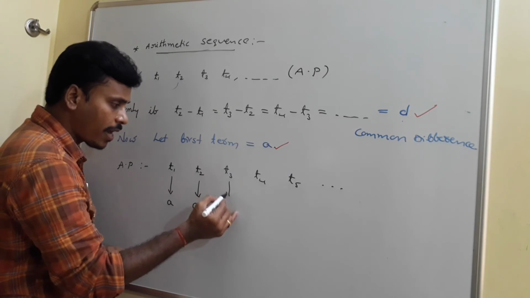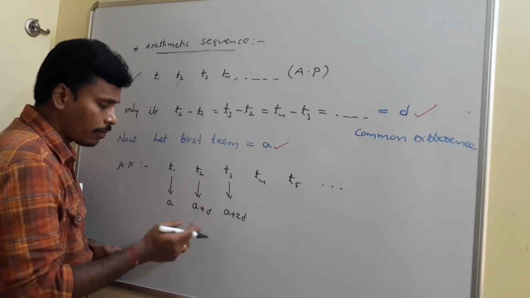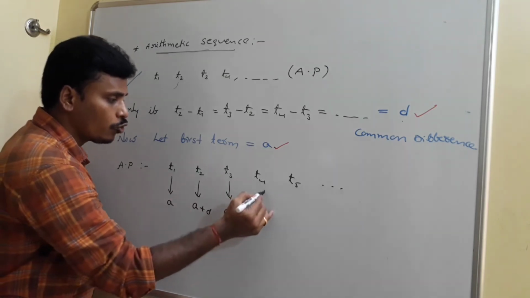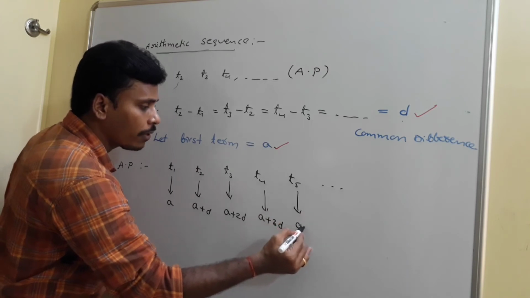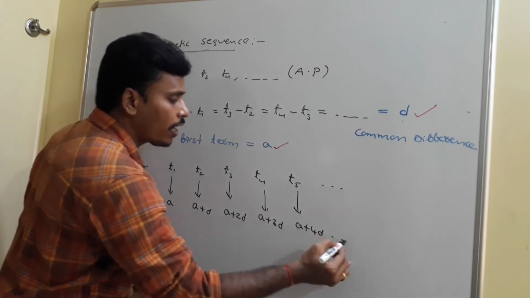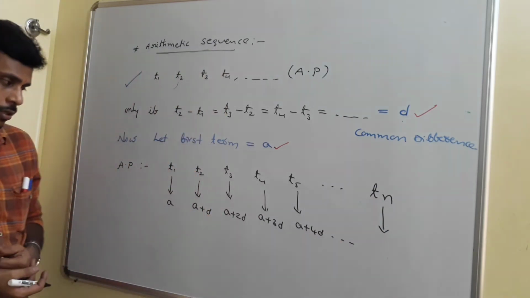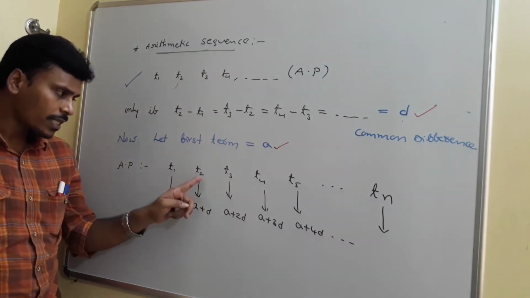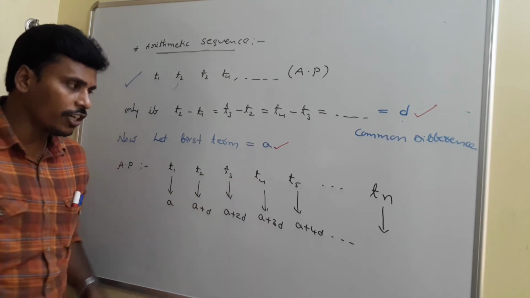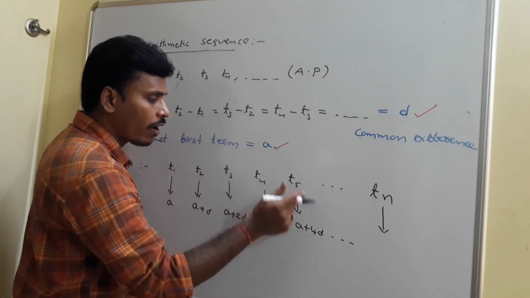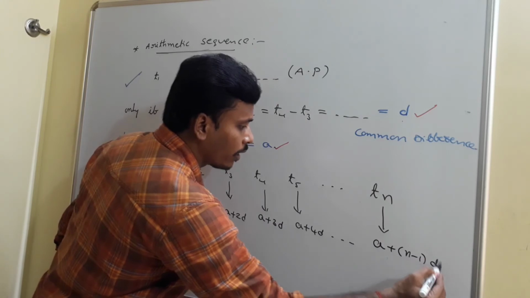If you proceed in such a manner, every time you need to add one D to get the next term. So the second term is A plus D, the next term is A plus 2D, then your fourth term is A plus 3D, and your fifth term is A plus 4D. If you continue like that, you need to identify the nth term of this arithmetic progression, right? The first term is A, for the second term it is 1D, for the third term it is 2D, for the fourth term it is 3D, so for 4 it is 3, for 5 it is 4, so for n it is A plus n minus 1 into D.